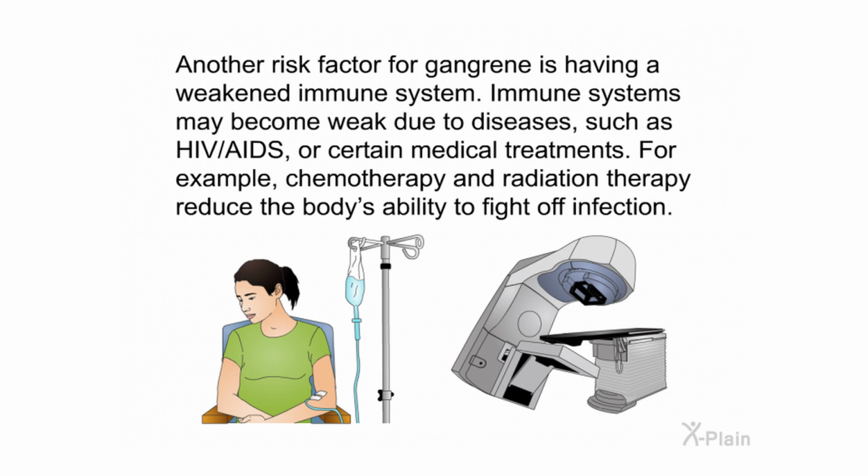Another risk factor for gangrene is having a weakened immune system. Immune systems may become weak due to diseases such as HIV, AIDS, or certain medical treatments. For example, chemotherapy and radiation therapy reduce the body's ability to fight off infection.